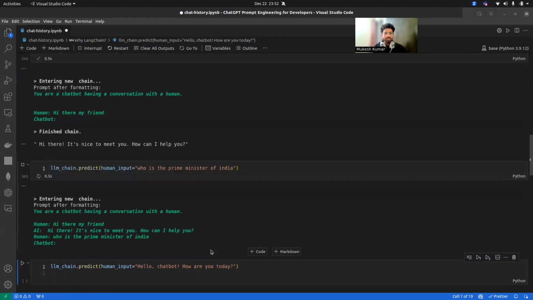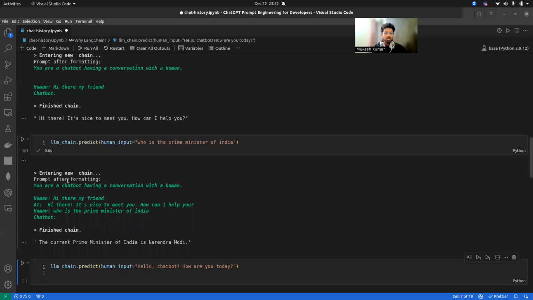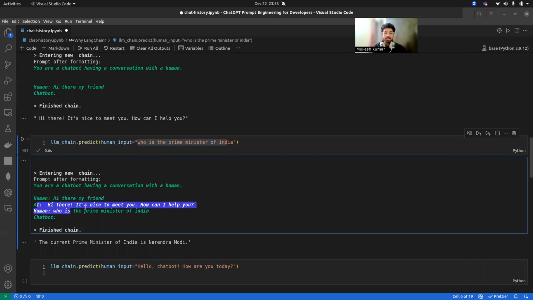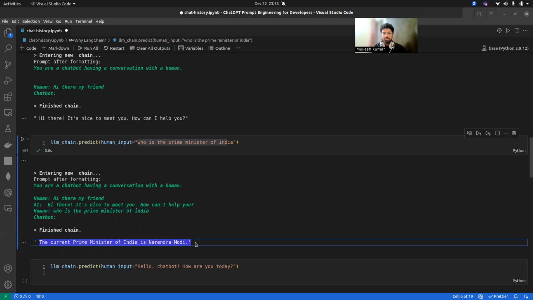Let's see. Now you have to focus here. One more thing that is very important to see: these things are the same that we have discussed. This is our prompt. Here you can see we have passed, "Who is the Prime Minister of India?" But as you can see, in the chatbot memory, it has the previous conversation also: "my friend" and the AI output, which is the chatbot output. Then again the human asks who is the Prime Minister of India, and it says the current Prime Minister of India is Narendra Modi.